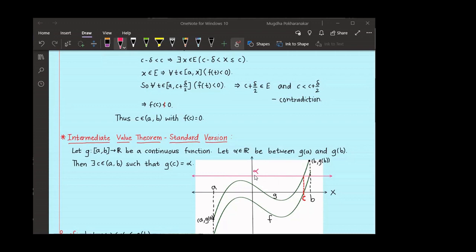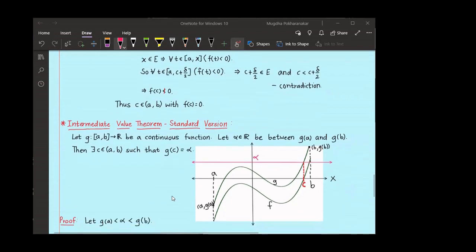If I vertically translate my graph such that the line y equals alpha coincides with the x-axis, then I will be done, right? And I can use my previous special case which we proved. So can you guess which function I will define so that I will be able to conclude that?